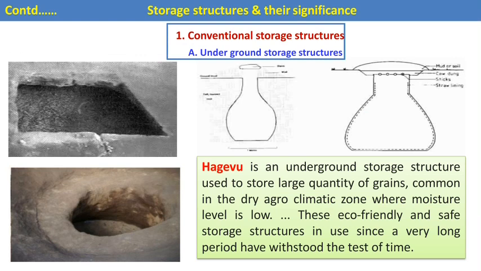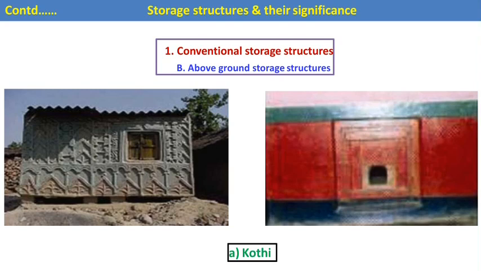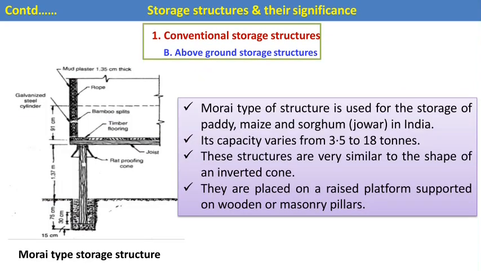This eco-friendly and safe storage structure, in use since a very long period, has withstood the test of time. Then next is the above ground storage structure, that is the koti, which was mostly used in old days. In above ground storage, the morai type of storage structure is mostly used.